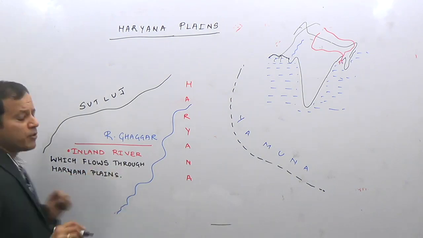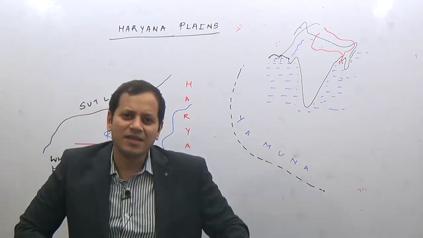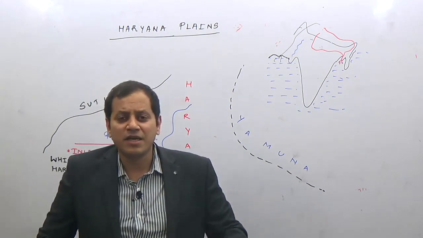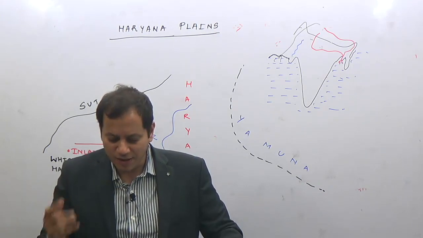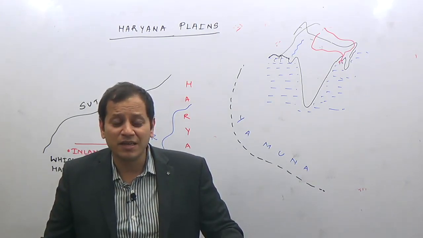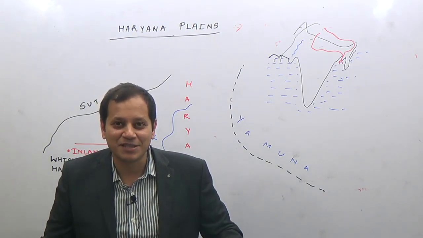Now, what is so important about river Ghaggar? You must be frequently hearing, and there is a famous movie also, Ganga, Jamuna, Saraswati. We always say the Kumbh Mela occurs because of the confluence of three rivers: river Ganga, river Yamuna, and the third river, Saraswati.